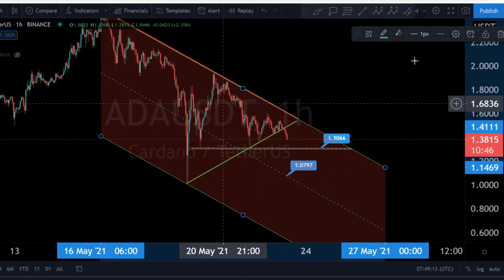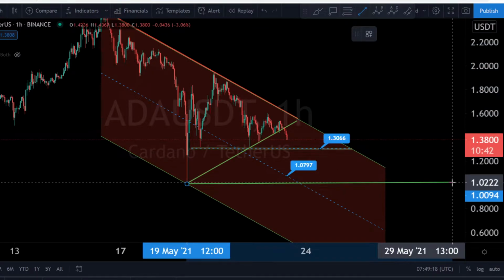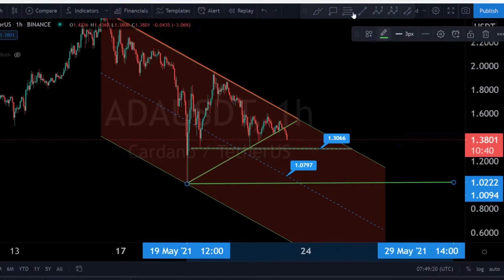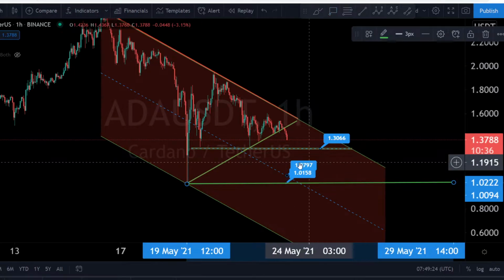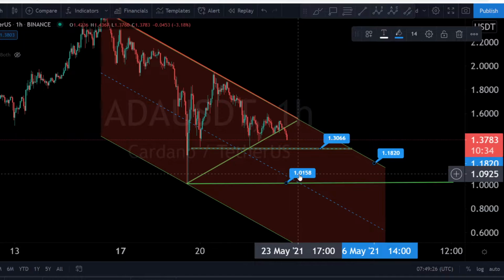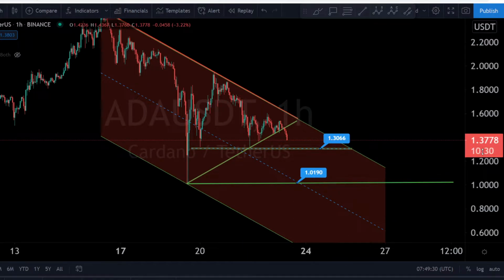And the next thing we have to watch for sure is this line. This was the lowest low here on this point. This is also a nice support. We have also to watch this if we are going down more and more here. So $1 or $1.10 depends always where we will hit the line. Maybe we'll hit it here. This is $1. This is the big support.